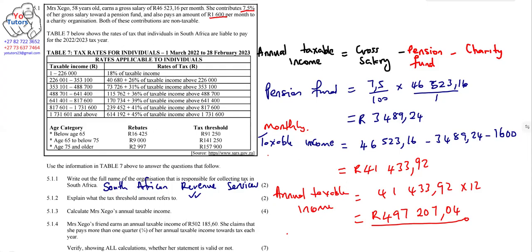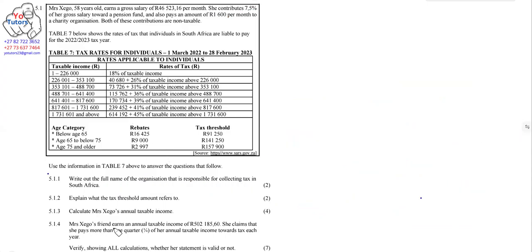Now, let's look at the last question here. Ms. Shego's friend earns an annual taxable income of 502,185.60. She claims that she pays more than 1/4 of her annual taxable income towards tax each year. Verify, showing all calculations, whether this statement is valid or not. Now, what do we need to do now? Remember, she claimed that she pays more than 1/4 of her annual taxable income towards tax each year.